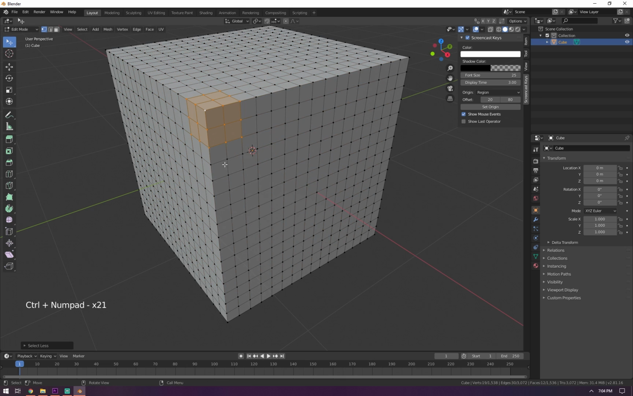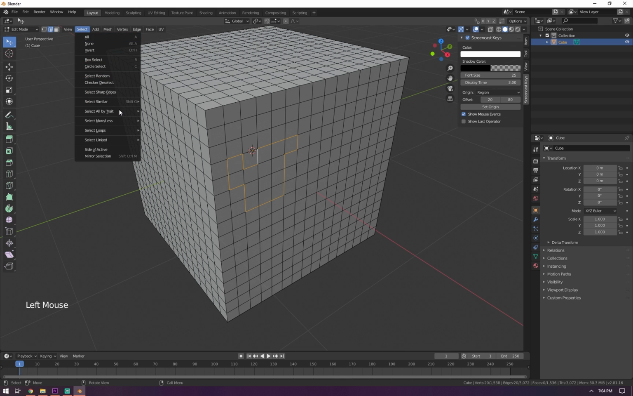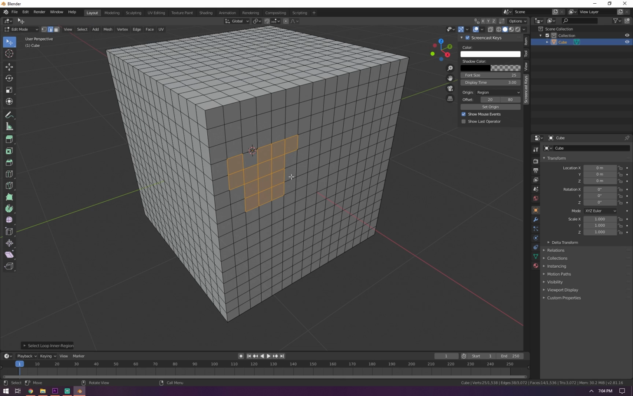Another fancy selection is selecting everything within a loop. So let's go to edge mode to better illustrate this. Let's say I want to select all the faces inside of this weird shape here. The best way to do this is hit select, go to select loop inner region. This selects all the faces on the inside. This is very useful when you have like a big island you want to select, but it's irregular shaped.